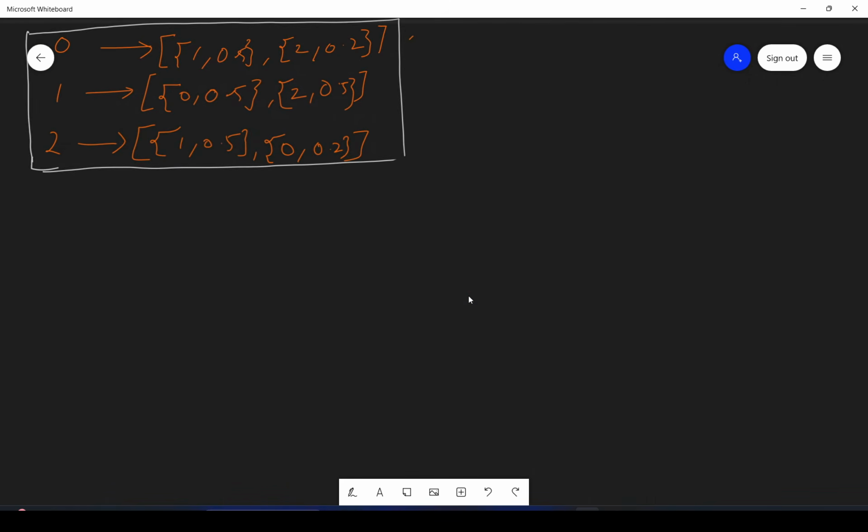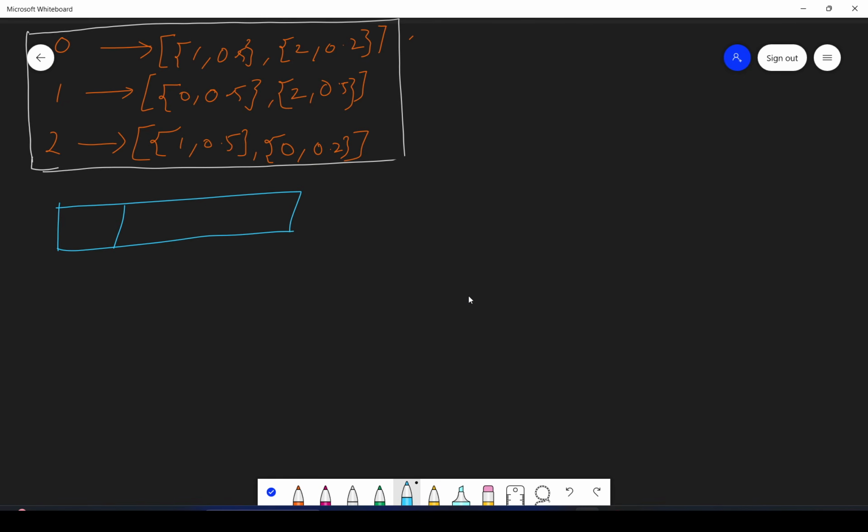Okay. So see, this is my adjacency list, right? And here I'll be creating my distance, which will be my distance vector or probability. And here will be the visited. Okay, this distance will be initially 0.